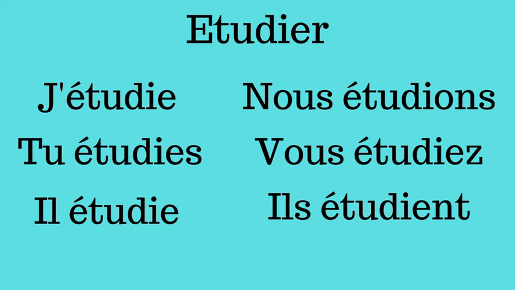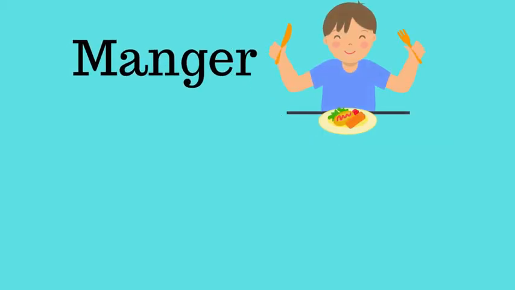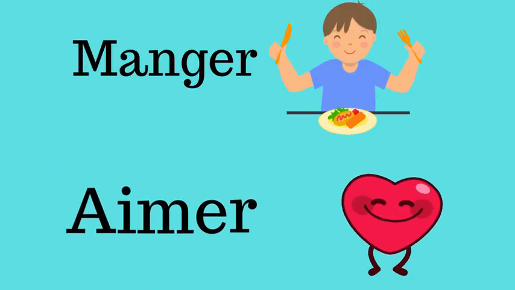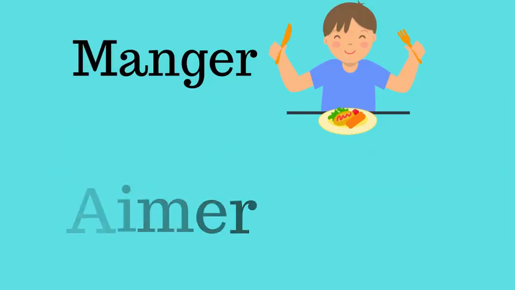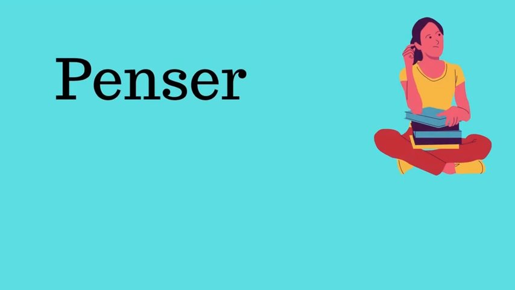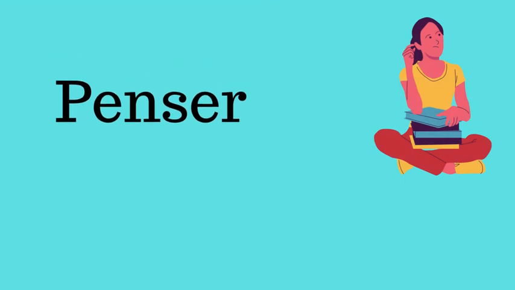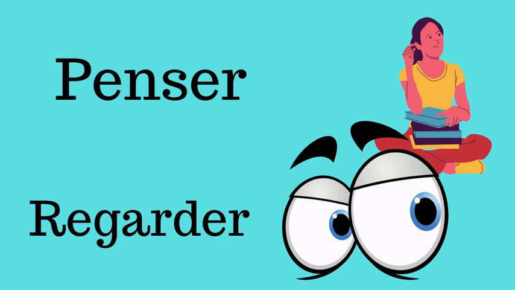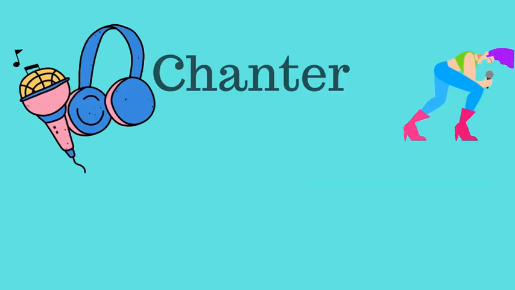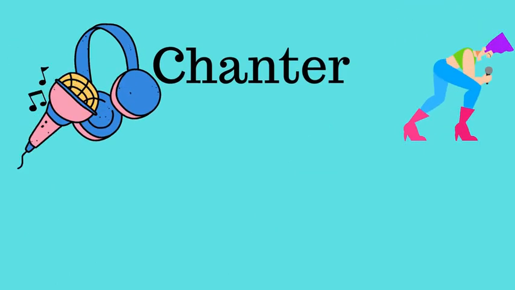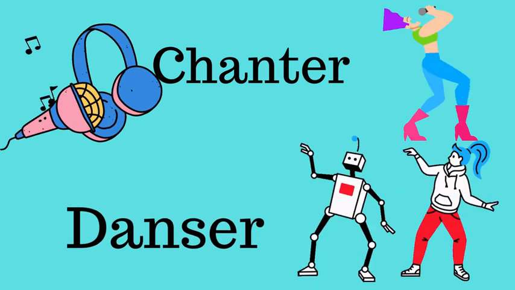So you can try to do the same with all the verbs ending with ER, like manger, like aimer, like penser, to think, like regarder, which means to look at something, like chanter, to sing, like danser, to dance.